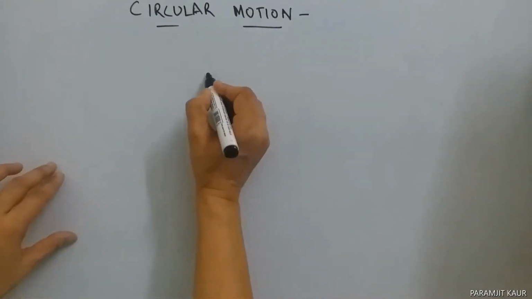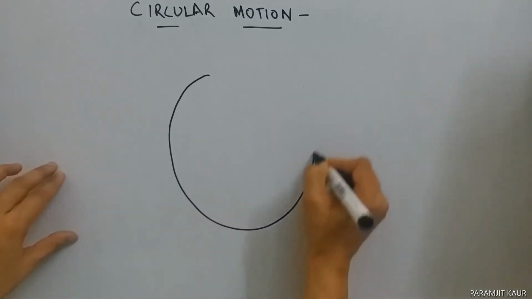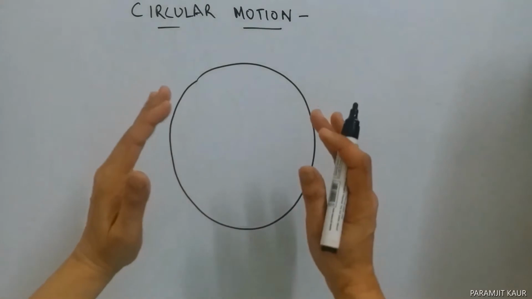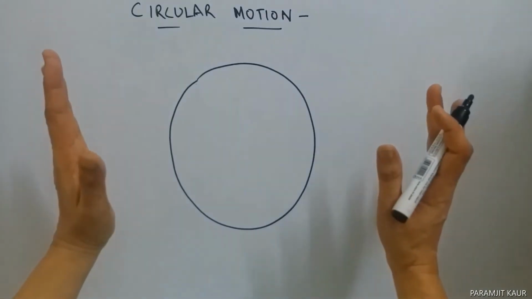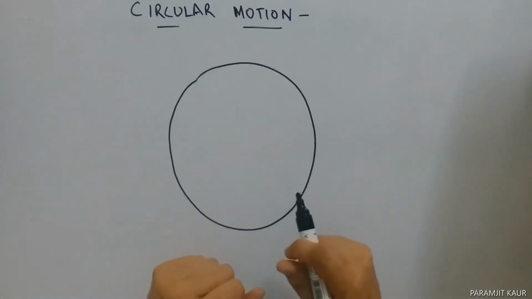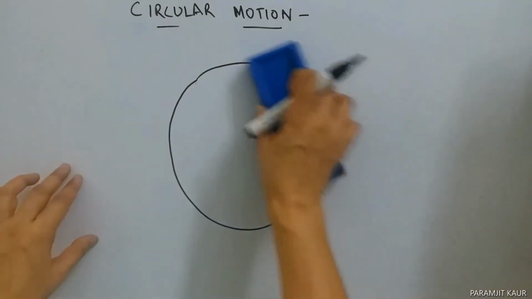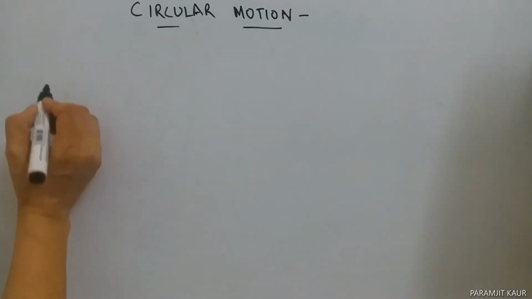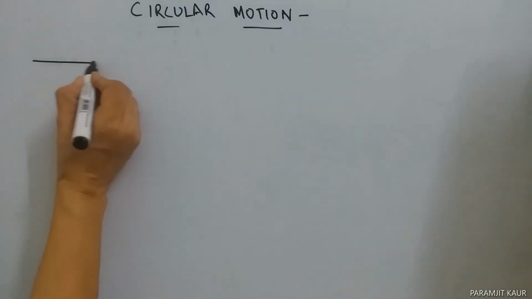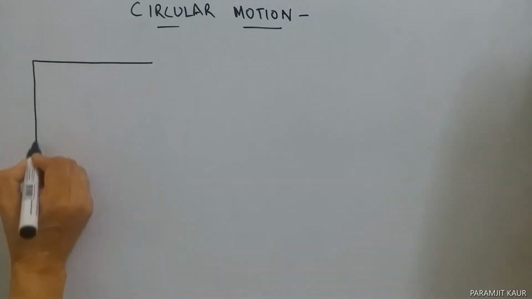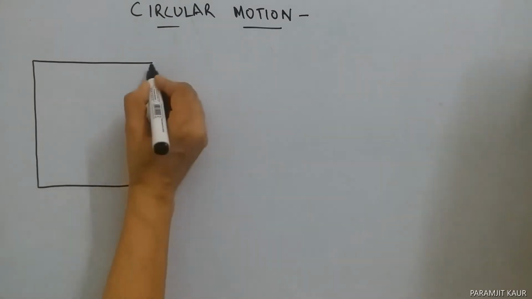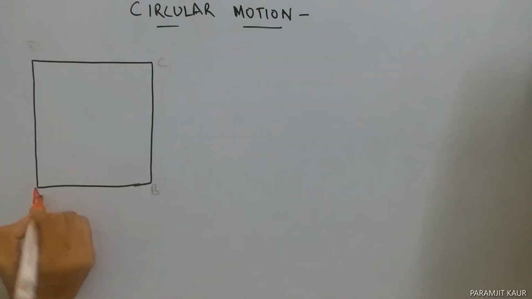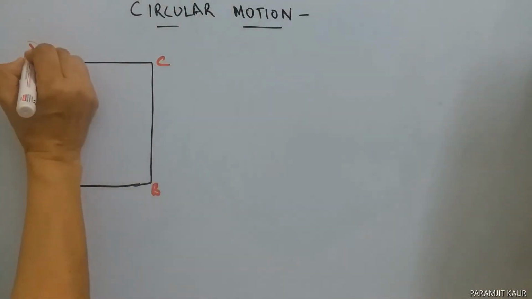So say I consider this to be a circular path. Now this circular path can be considered to be made up of an infinite number of sides. In order to understand this, let's take a very simple example. Say an athlete is running along a square track. So I have made this as a square track, and let me name it A, B, C and D.